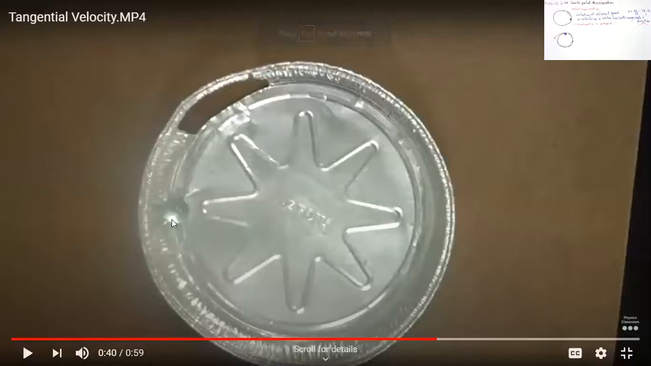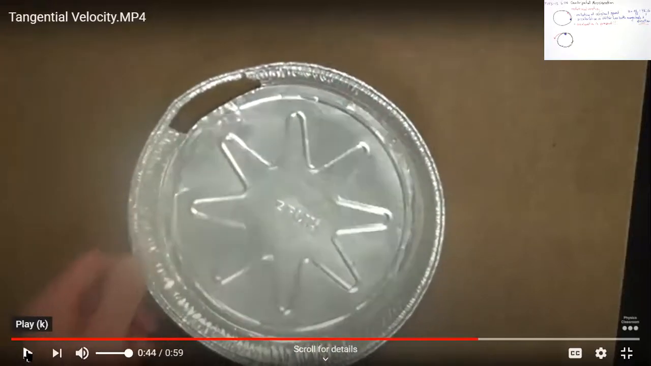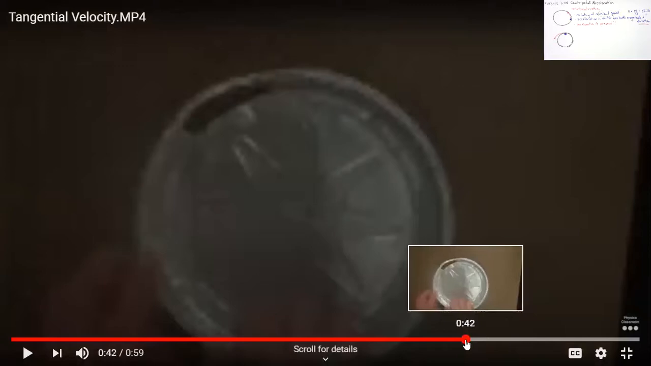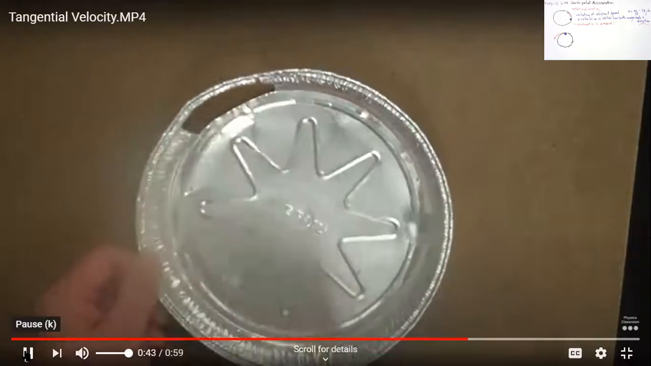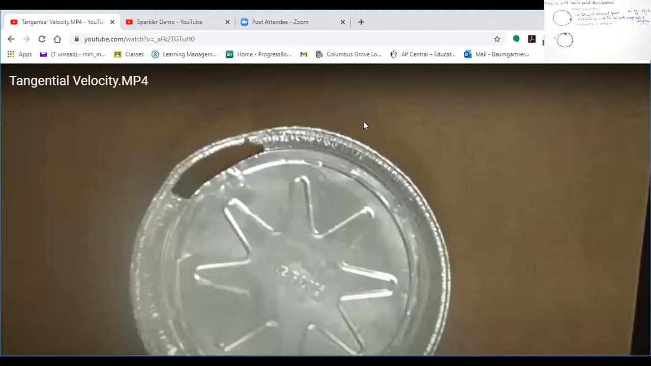So here's my marble, and we're going to rotate this. And when it hits this spot, we're going to see what happens. Did you catch it? Let's watch again. It did not keep rotating. I have a better video.